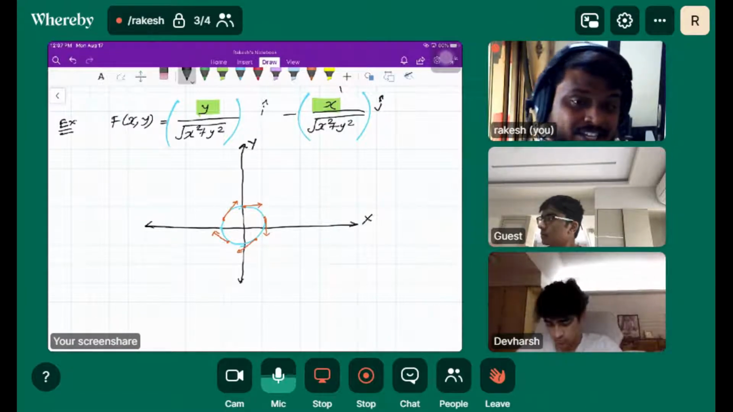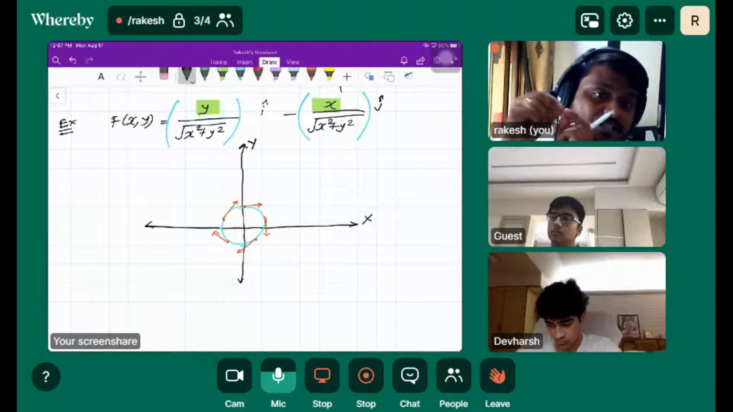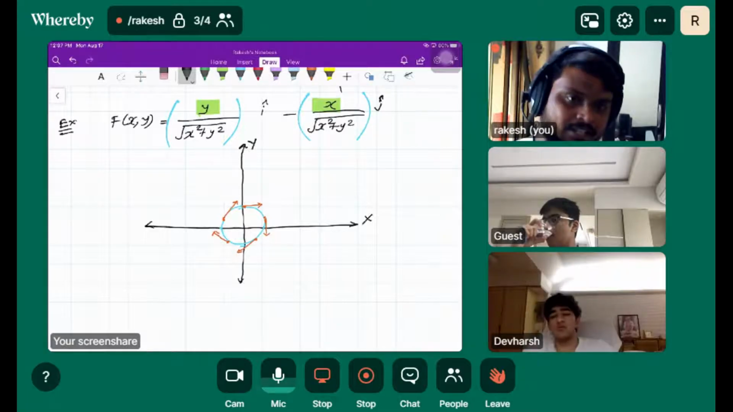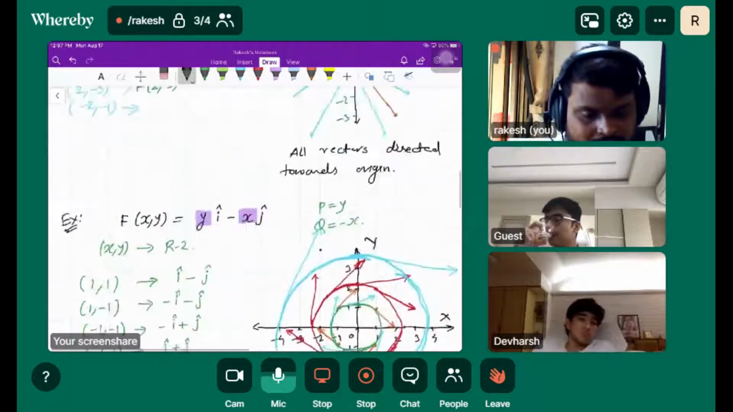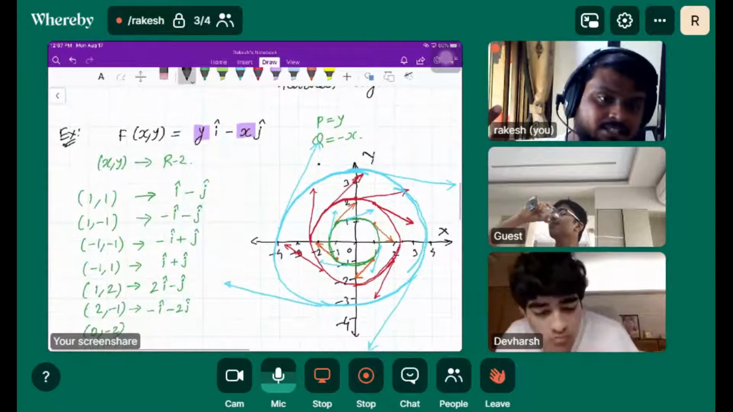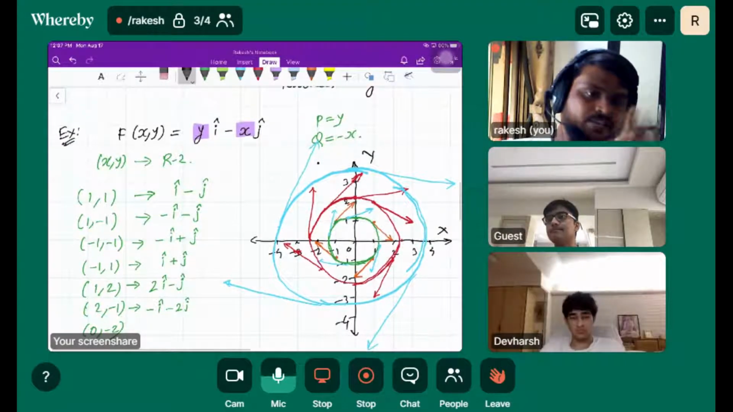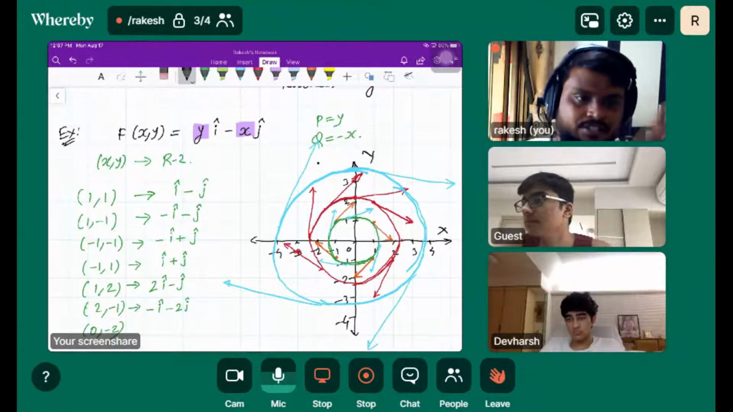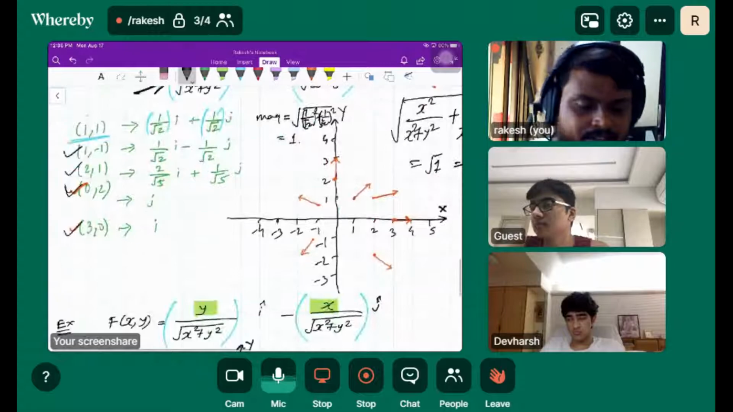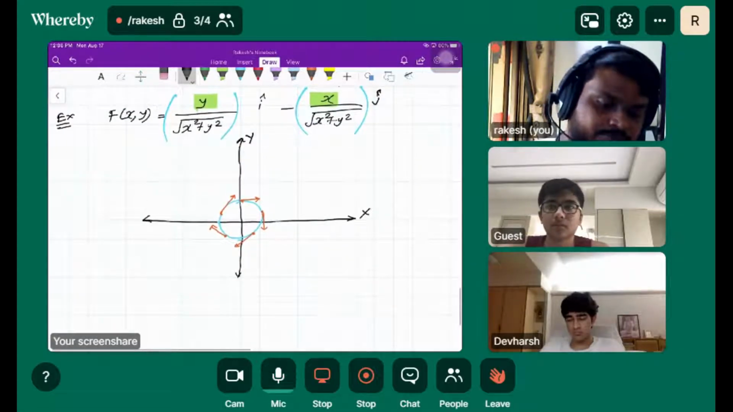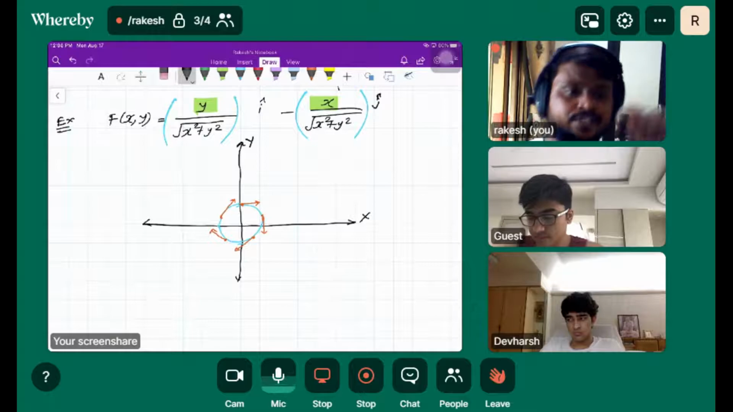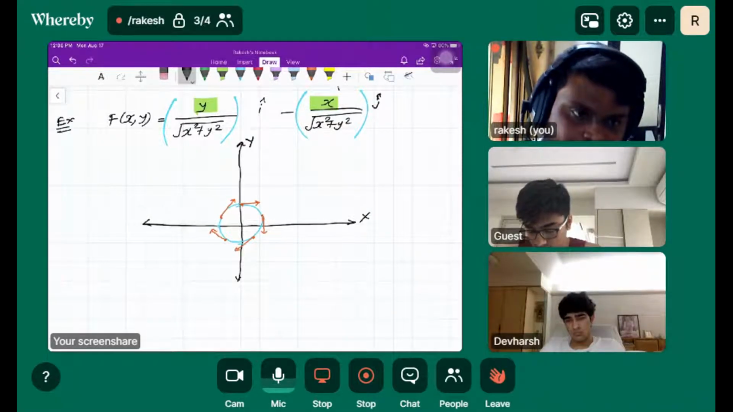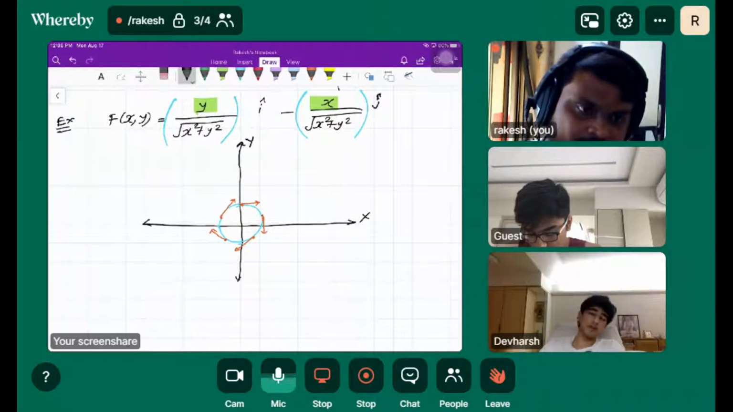But now look at the direction, since the vector is y i cap minus x j cap. We already saw such an example where we had y and minus x. It was tangent to the circle, isn't it? The vector field was tangent to the circle. So if we combine both ideas here, my vector is going to be tangent to the circle with magnitude 1 unit. Make sense?